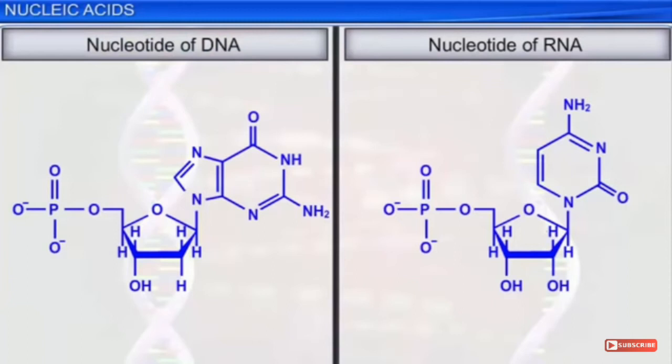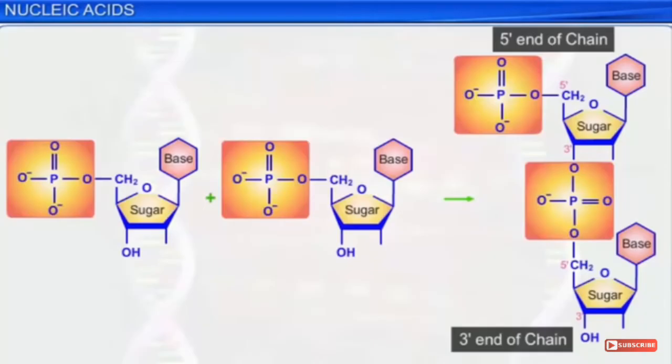So here two structures are given, the nucleotide of DNA and RNA. So what is the basic difference over here, dear students? Try to find out. Base, yes, the base is different, but along with the base, we have a hydroxyl group. If we talk about DNA, in the sugar we have only one hydroxyl group. But in RNA, we have a hydroxyl group, yes, at carbon number 2 of your sugar. आपके sugar के carbon number 2 के ऊपर DNA में सिर्फ ऑक्सीजन है, इसलिए हम उसको डीऑक्सी बुलाते हैं.